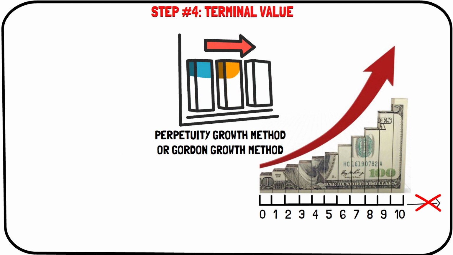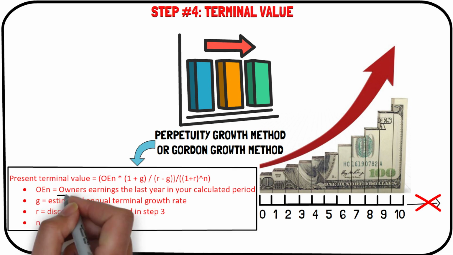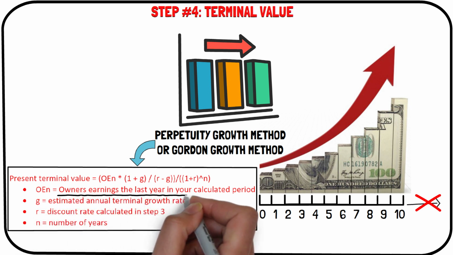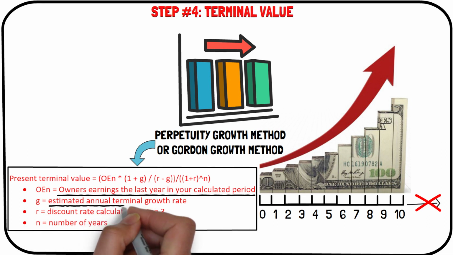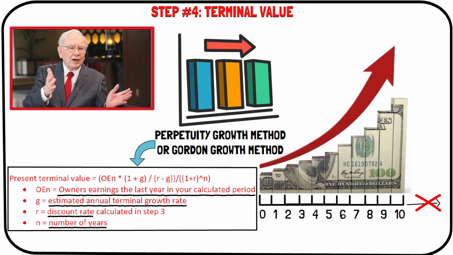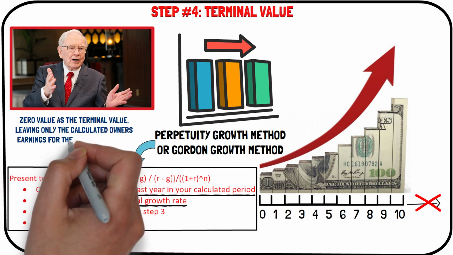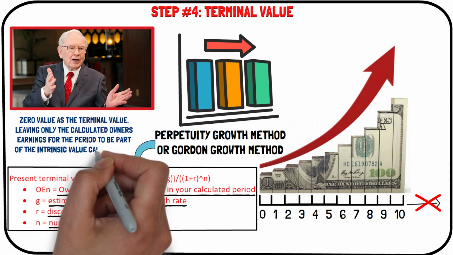This method assumes that the cash flows after the forecast growth period will grow at a constant rate into perpetuity. The Gordon growth method is as follows, where you use the owner's earnings from the last year in your calculations, an estimated annual terminal growth rate, which is usually a conservative number, the discount rate calculated in Step 3, and the number of years used in your calculations. This will give you a present value of the terminal value. We also need to note that Warren Buffett often decides to use a zero value as the terminal value, leaving only the calculated owner's earnings for the period to be part of the intrinsic value calculations.